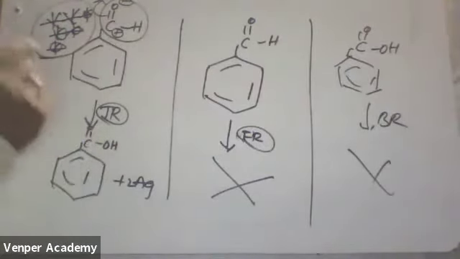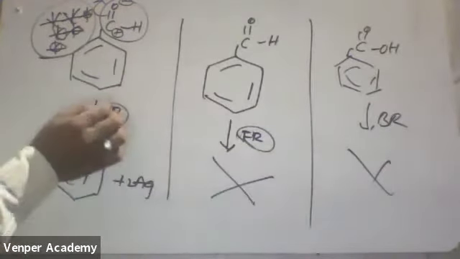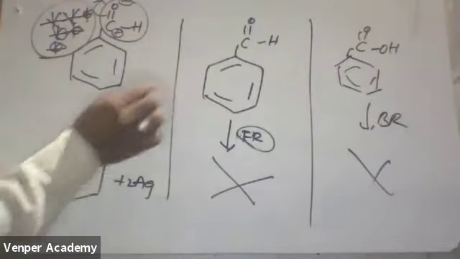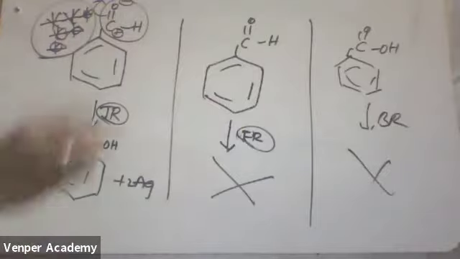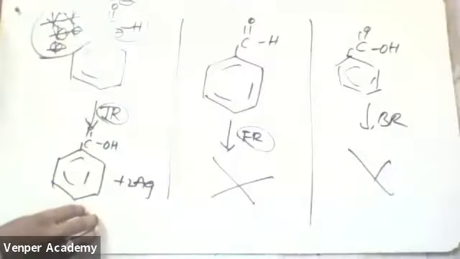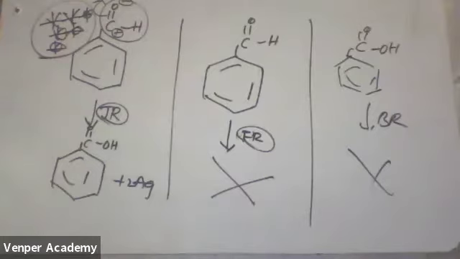That is the reason. Fehling's reagent is a very weak oxidizing agent compared to Tollens reagent. This Fehling's reagent can't oxidize aldehyde to acid, that is, benzaldehyde to benzoic acid. Benzaldehyde to benzoic acid. Is it clear?